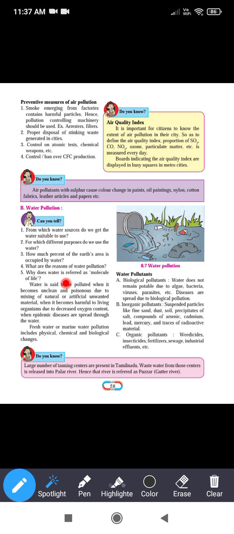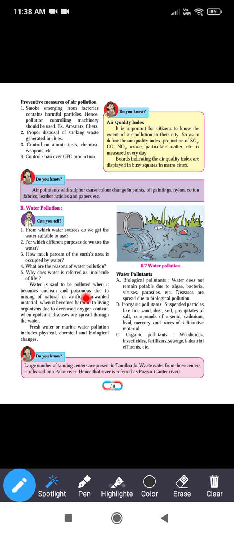Why is water referred to as the molecule of life? Because our body itself contains the highest proportion of it, and without water there is no possibility of life. That's why it is called the molecule of life.